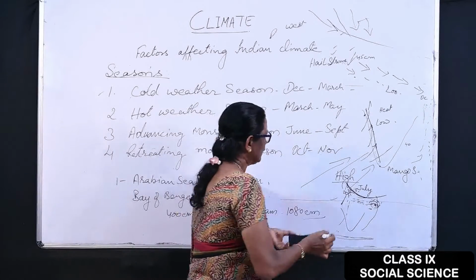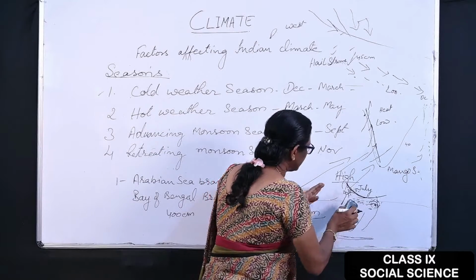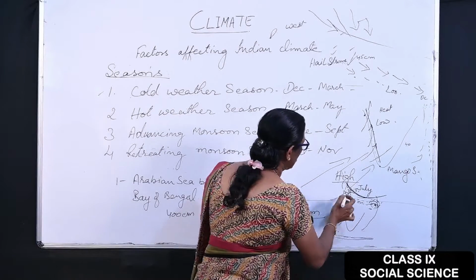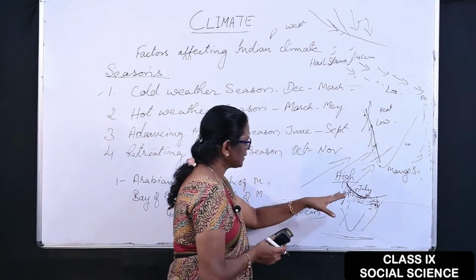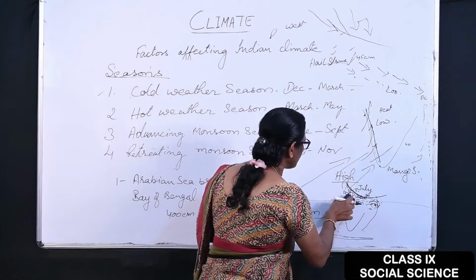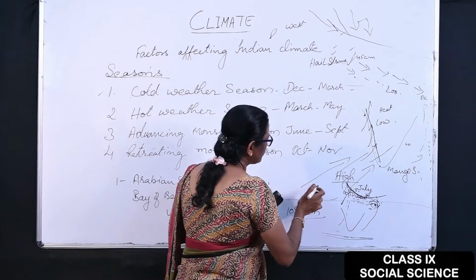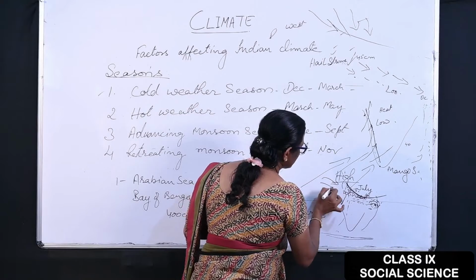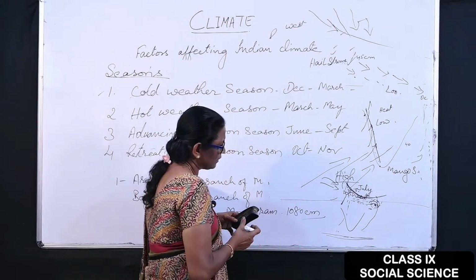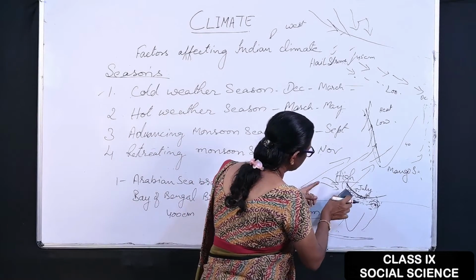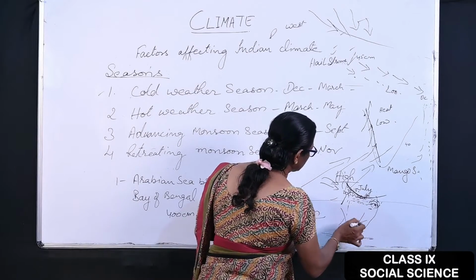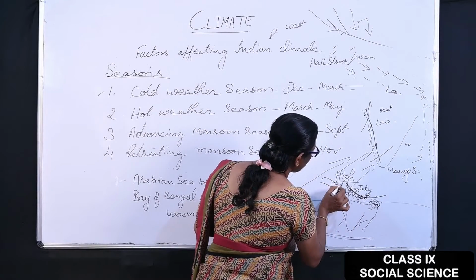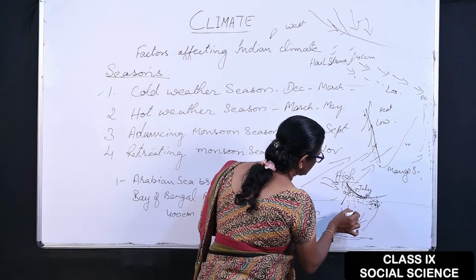In October, the rain slowly comes down and the October heat starts. As the October heat starts, the westerly comes from this direction. As there is low pressure in the coastal region, this westerly moves from the Himalayan region to the lower region.